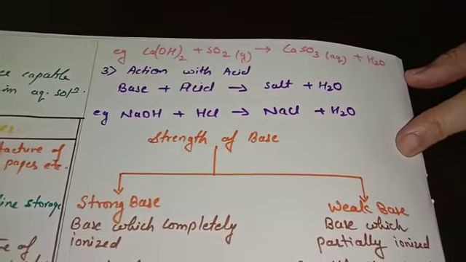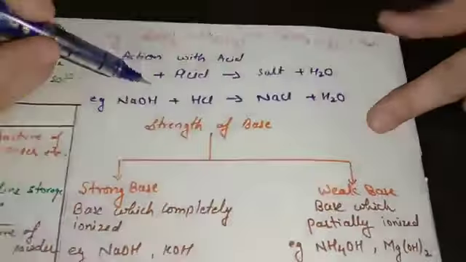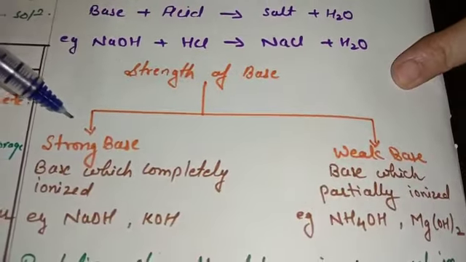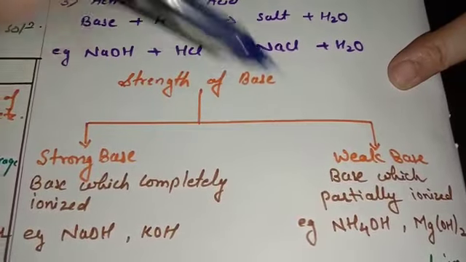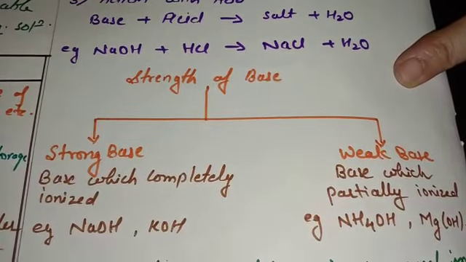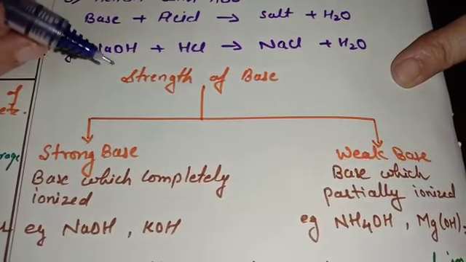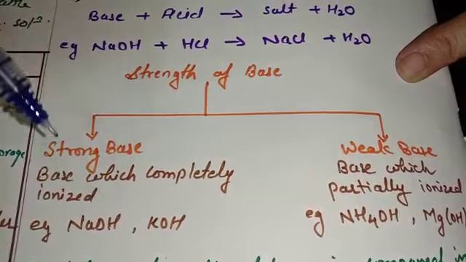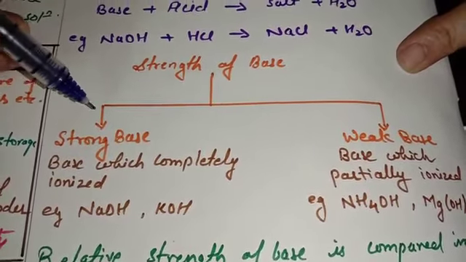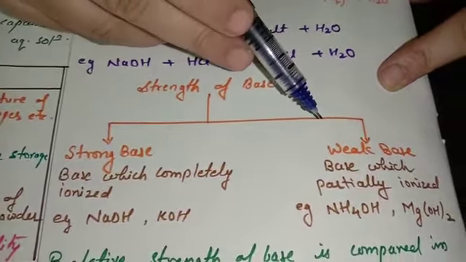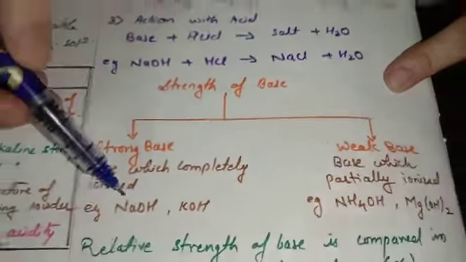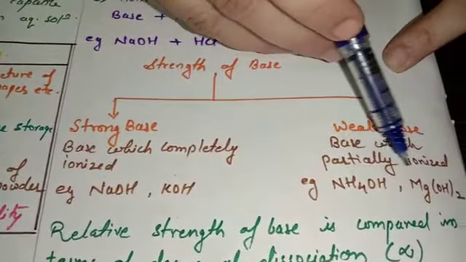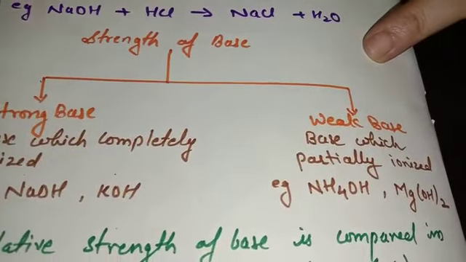Coming to the next topic, that is strength of base. So strength of base, that means tendency to release OH minus ion. So it can be classified into two categories, that is known to be strong base as well as weak base. So the substance which ionized completely, that means the substance when dissolved in water produces more number of OH minus ion, or it dissolved completely are known to be strong base, and this dissolved partially are known to be weak base. Example, sodium hydroxide, potassium hydroxide are strong base, whereas ammonium hydroxide and magnesium hydroxide are weak base.